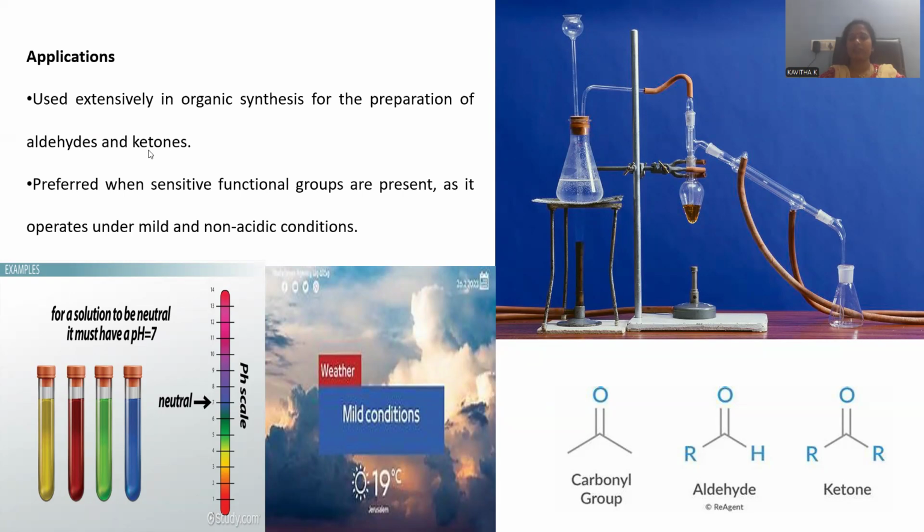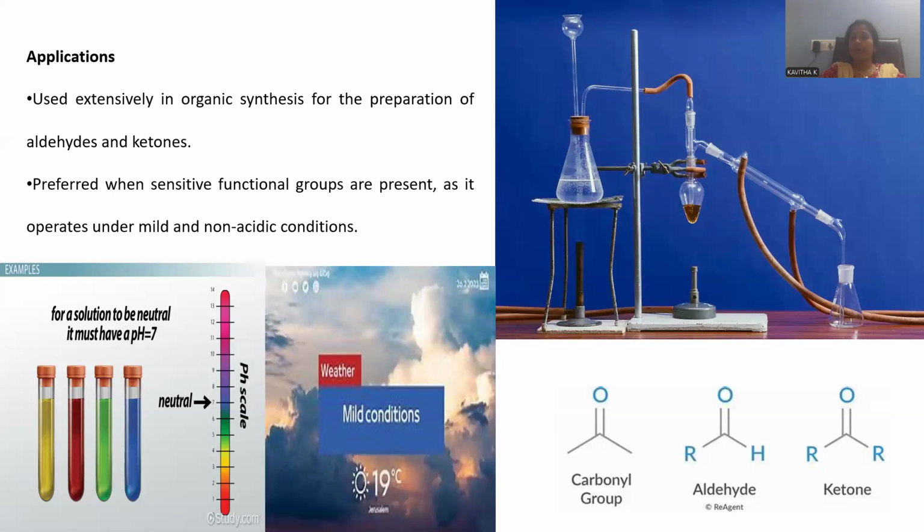Aldehydes and ketones are the most important products generated by this Swern oxidation, preferred when sensitive functional groups are present. Whatever multiple functional groups are present in the given compound, this Swern oxidation will not disturb the other functional groups. Rather, it is very specific for the alcohols wherever present.